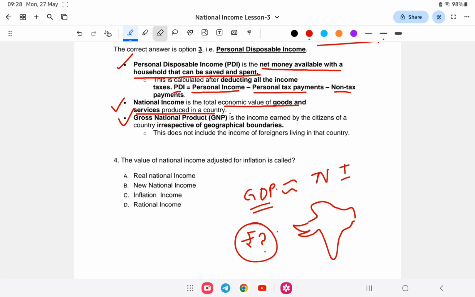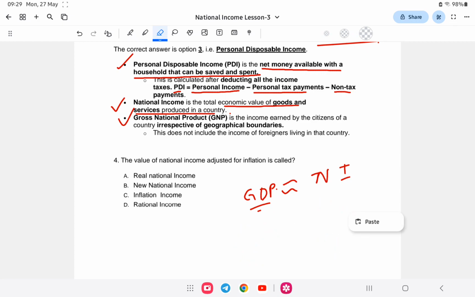Then we adjust for inflation. Suppose national income is rupees 20,000 crores. This is the real national income, calculated here.